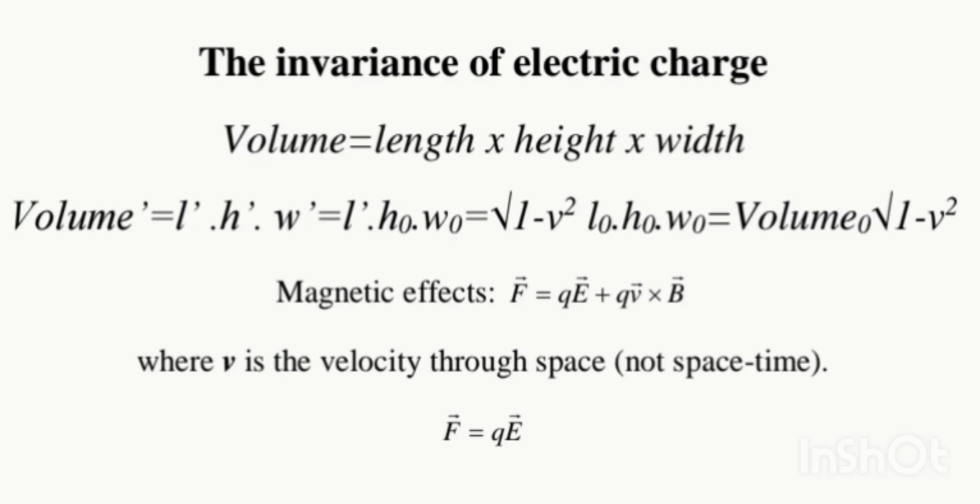The invariance of electric charge. To a stationary observer, the electrical charge of an electron is the same in all reference frames. It does not care about directions in space-time. It is a physical constant. Electrical charge is invariant under change of velocity. The amount of it does not dilate or contract